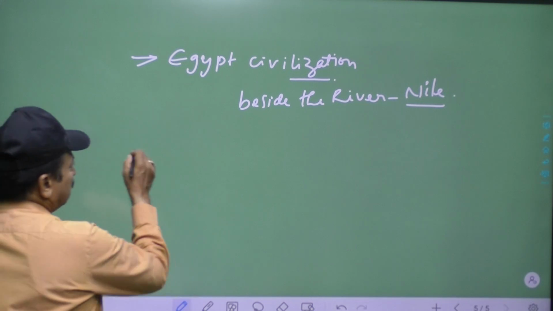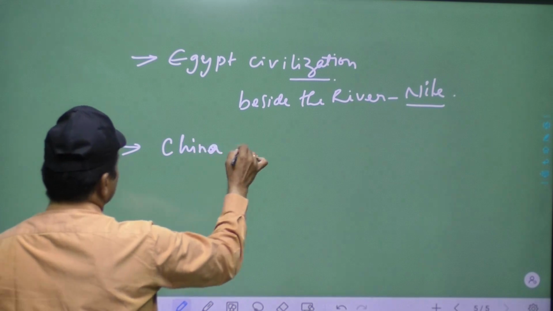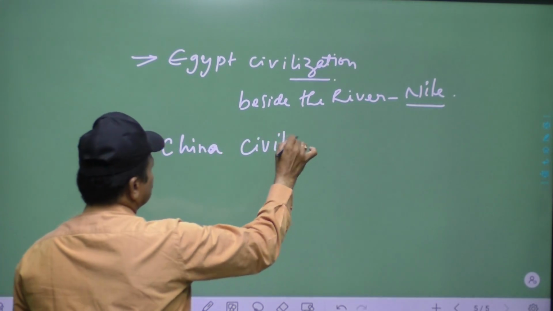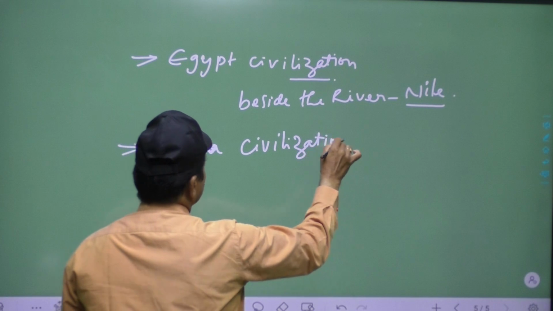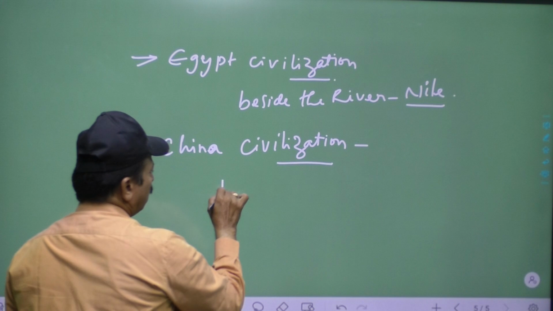Then the third one is the China civilization. It flourished beside the river Huanghe.